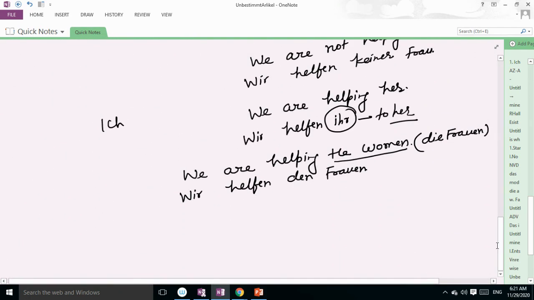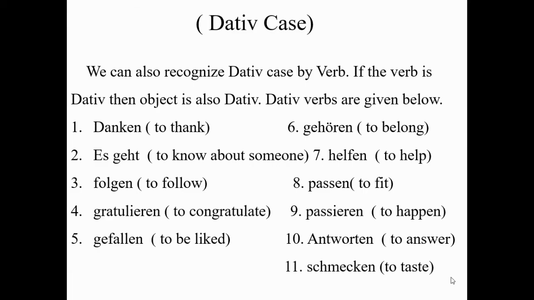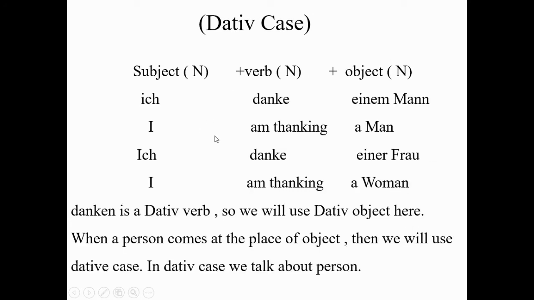Okay, yeah, so like this way you can use some other words. Okay, like there are some more verbs like danken. This is the conjugation, guys. Okay, it's danke, du dankst, er sie es dankt, wir danken, ihr dankt, sie danken, Sie danken. Like I'm thanking a man, ich danke einem Mann. I'm thanking a woman, ich danke einer Frau. So danken is a dative verb. So we will use dative object here. Okay, when a person comes in the place of object, then we will use dative case.